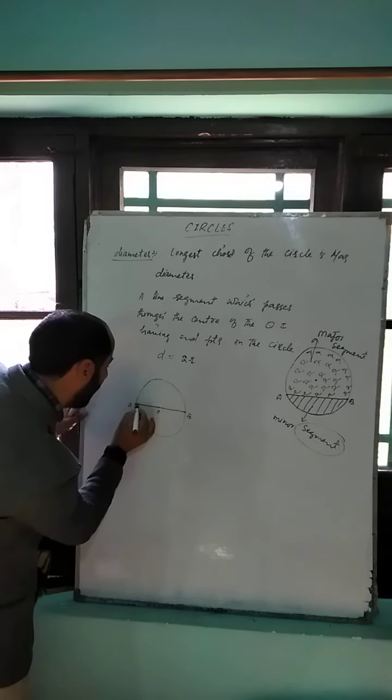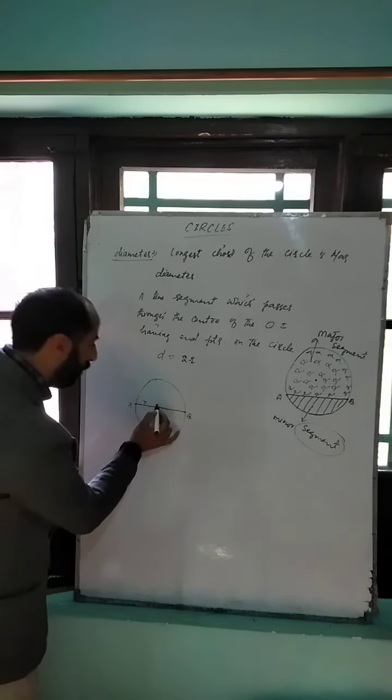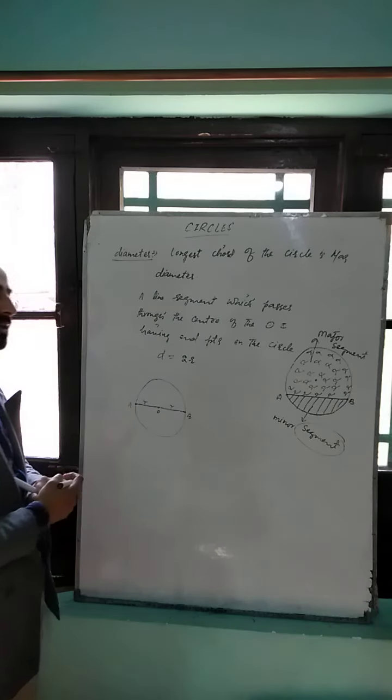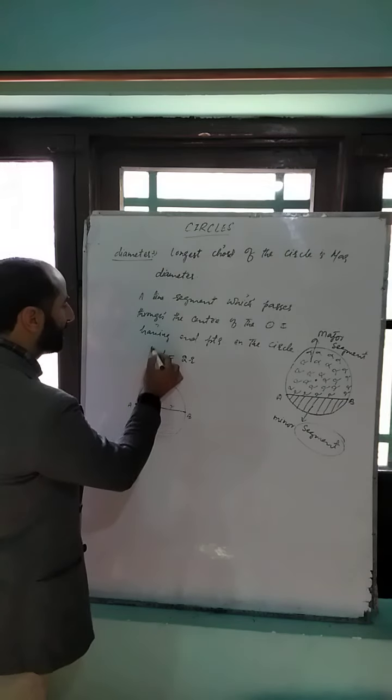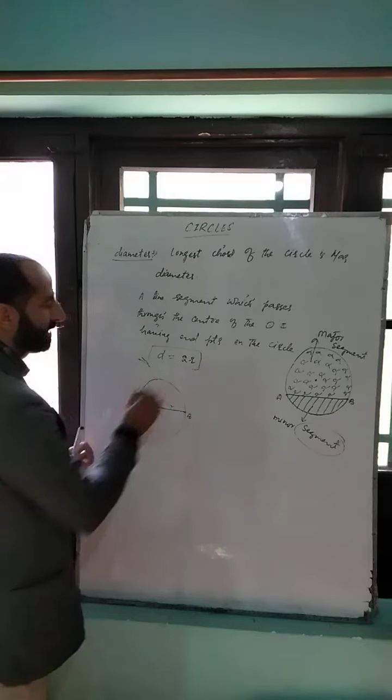Here OA is the radius of the circle, OB is also the radius of the circle. Therefore, we can say diameter is equal to twice radius.